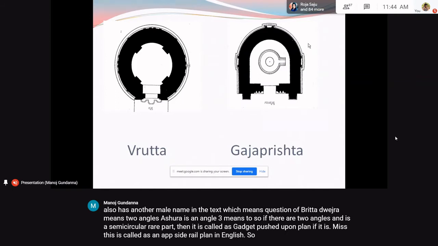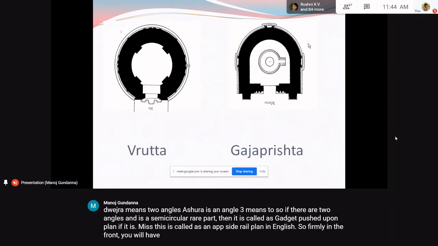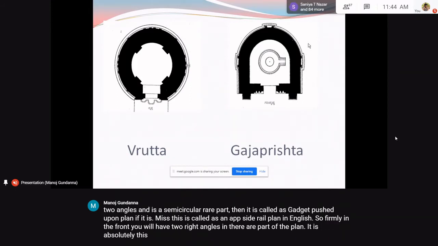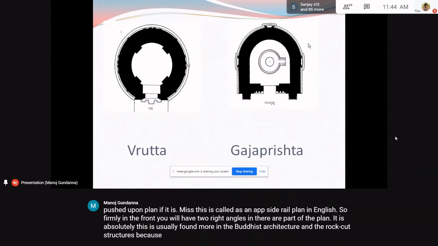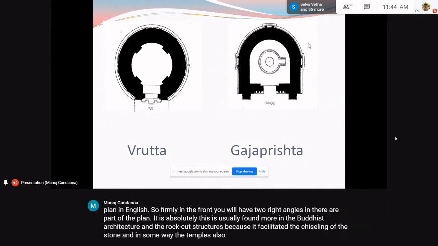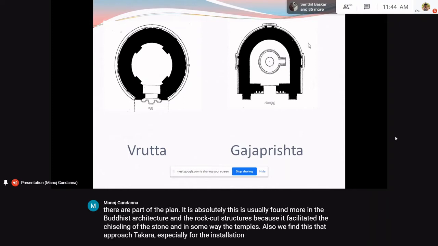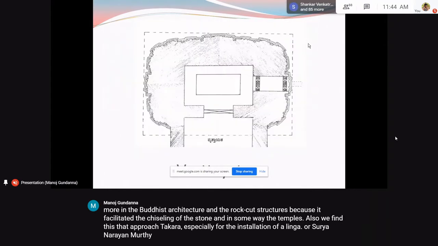So in the front, you will have two right angles. In the rear part of the plan, it is apsidal. This is usually found more in Buddhist architecture and the rock cut structures because it facilitated the chiseling of the stone. And in some Vedic temples also, we find this Gajaprishtakara, especially for the installation of a linga or Surya Narayana Murti. This is a very rare example of a Vrittayata temple.